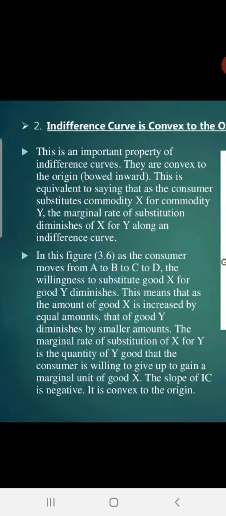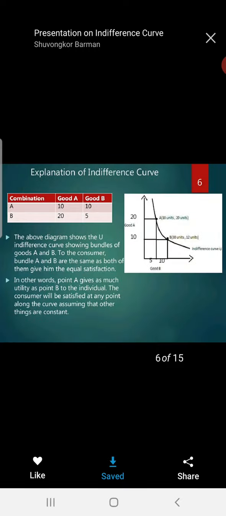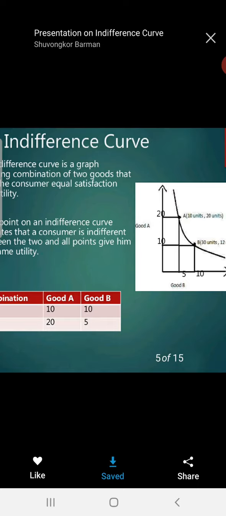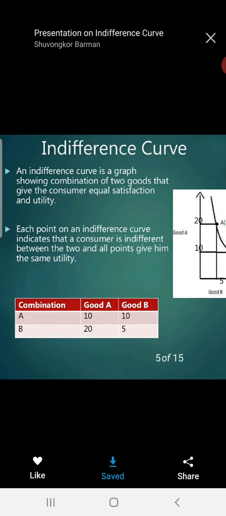Again I am revising, the remaining we will study in the next lecture. But first of all, you have to revise again what the indifference curve is all about. The indifference curve is the graph which shows the combination of goods which gives equal satisfaction to the customer, right? Whenever he goes to the market, he purchases some commodity, he has to consume some goods and services, and at that time he should think about his limited income. He has to manage his purchasing and his satisfaction within the limited income, so that he purchases the commodity in such a way that it gives him the same level of satisfaction.